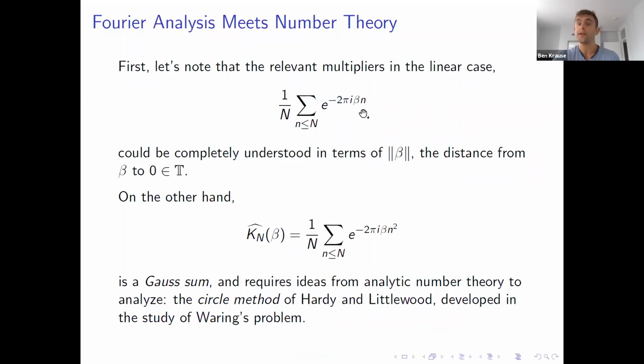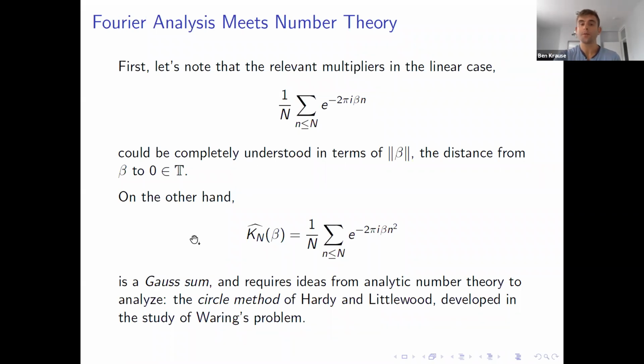And in this case, we can completely understand what's going on by summing a geometric series, or just by Taylor expanding beta around the origin. In particular, everything we need to know about these multipliers in the linear setting is determined by the distance from beta to the 0 frequency. There's no oscillation really going on. You just look at the magnitude of beta, and this tells us everything you need to know.